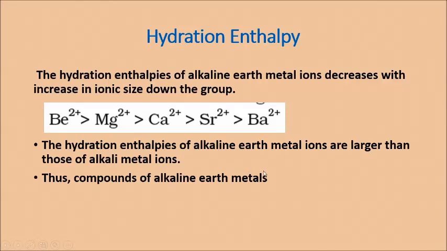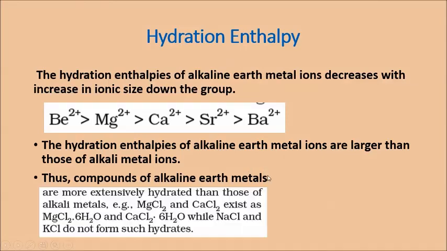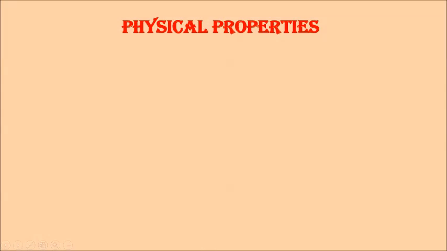And thus the compounds of alkaline earth metals are found in hydrated form, like magnesium chloride and calcium chloride, which exist as MgCl2·6H2O and CaCl2·6H2O. But the alkali metal salts NaCl and KCl do not form such hydrates, and it is due to the hydration enthalpy of alkaline earth metal ions being greater compared to alkali metal ions. Now let's talk about the physical properties of alkaline earth metals.